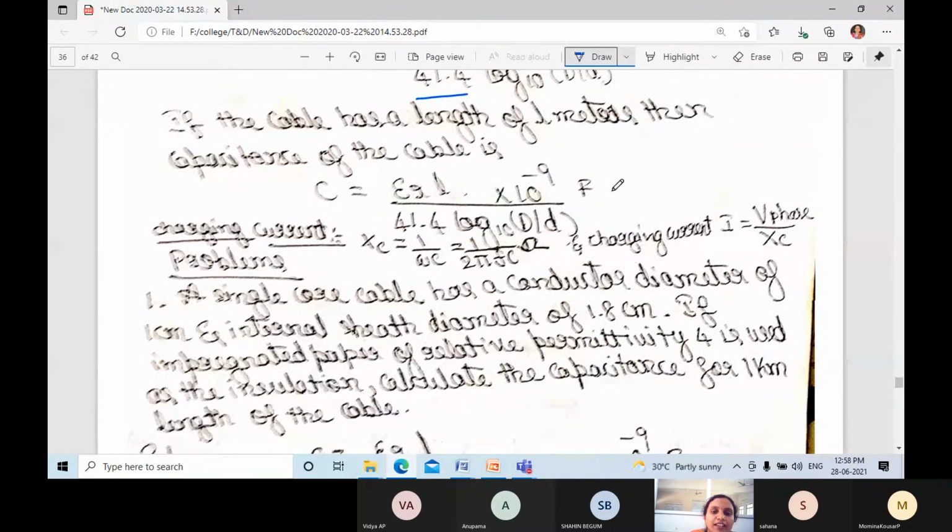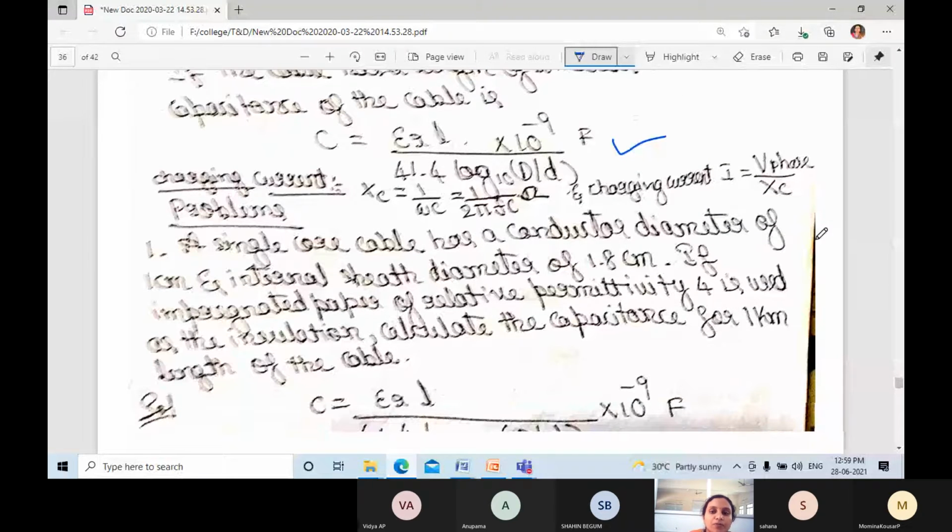What about the final equation: C = εr L × 10^-9 farad divided by 41.4 log10(D/d). What about the charging current? Xc = 1/ωC = 1/2πfC, and the charging current I = V phase divided by Xc. Next, we shall solve the problems on this.